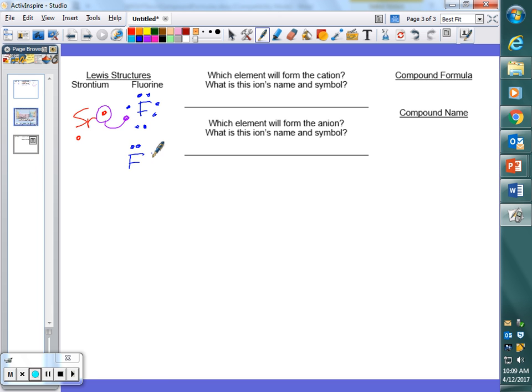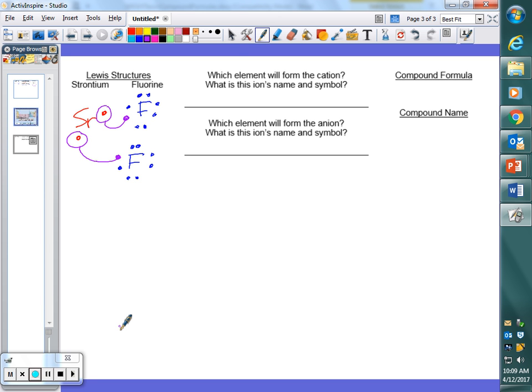Joe, how many valence electrons does this fluorine have? 7. What is it looking to do? Gain how many? 1. Luckily for that other fluorine, this strontium has another 1 to get rid of. So another transfer of electrons happens just like that. Okay? Does that make sense? Okay, let's do the middle part.